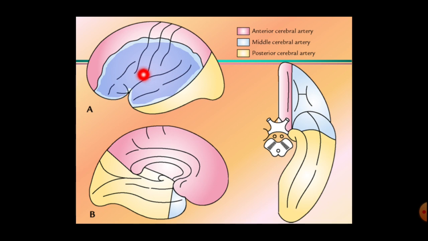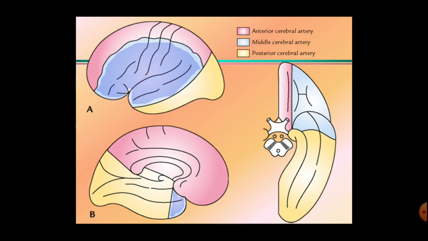So on the superolateral surface, most of these areas present here are supplied by the middle cerebral artery. Here the Broca's area of speech, the Wernicke's area of speech, the sensory motor area, the premotor area, and the frontal eye field are supplied by the middle cerebral artery on the superolateral surface.